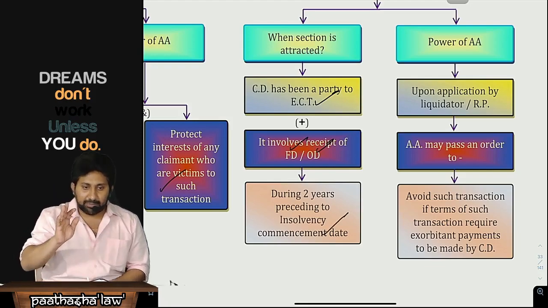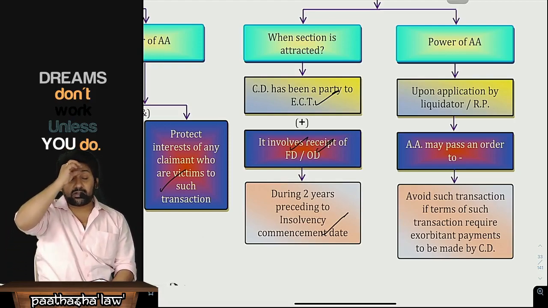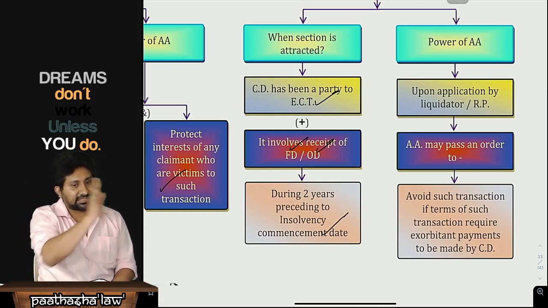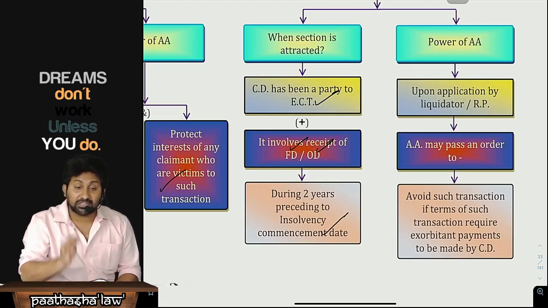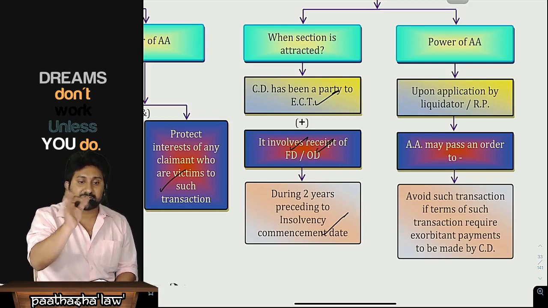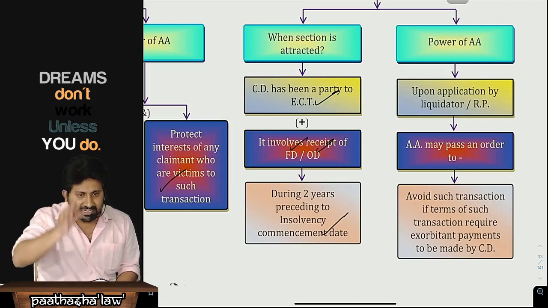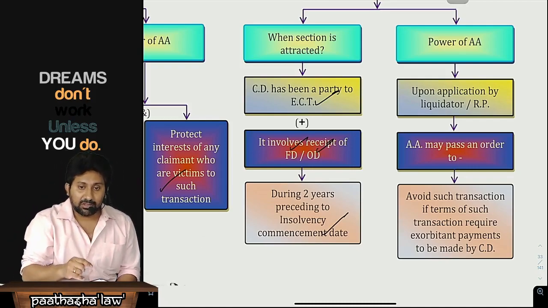A loan is taken by the corporate debtor. It is the reverse of all these previous transactions. Corporate debtor has taken a loan from X Limited. Ours is Y Limited, the corporate debtor, taking a loan from X Limited. What are the terms and conditions? You will take a 20 crore loan, interest at the rate of 30%. They intentionally want to give that person a benefit. Which person? The creditor. Okay.